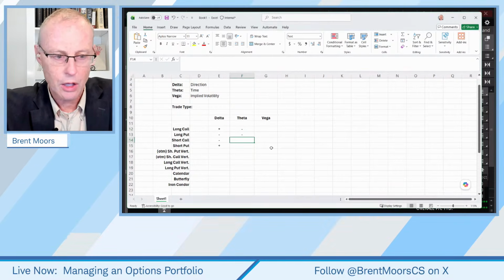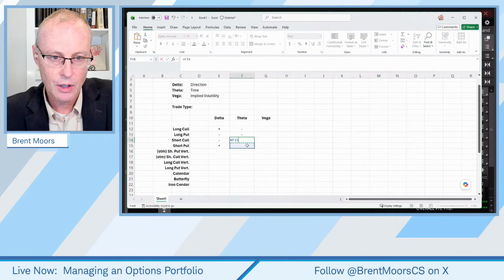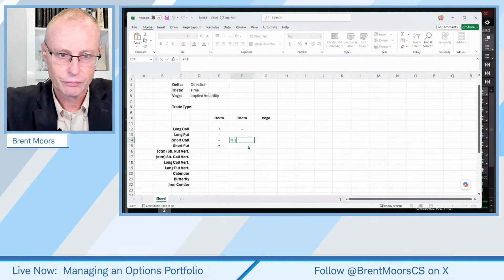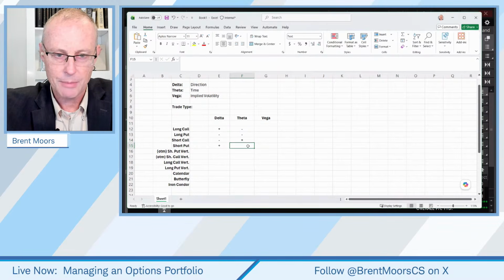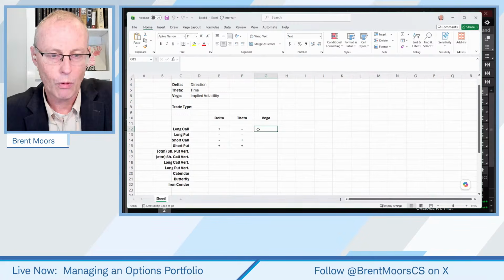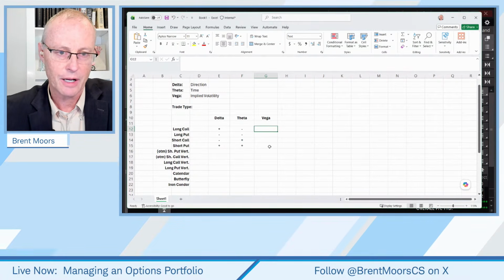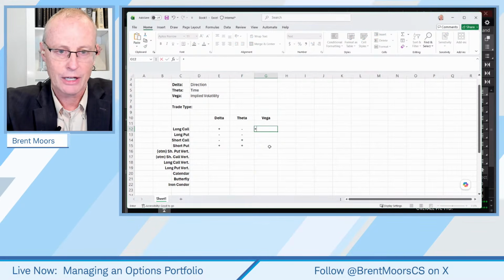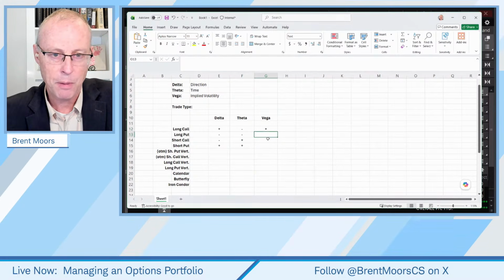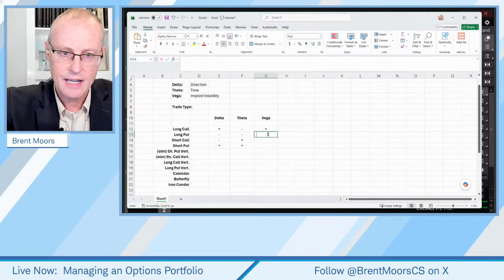With short calls and short puts, time decay is working for you. And on these single options, one way to remember it is your theta and vega are going to be opposite directions on those. Vega is positive when theta is negative.